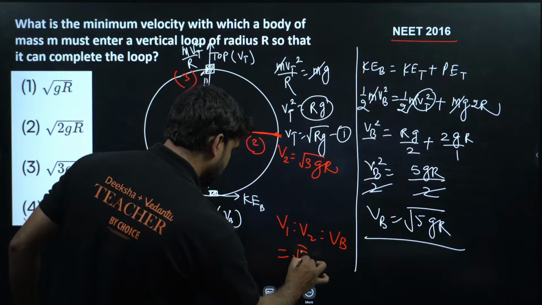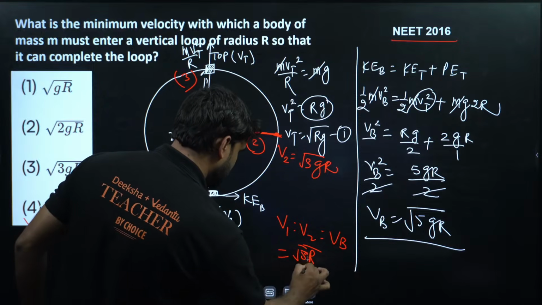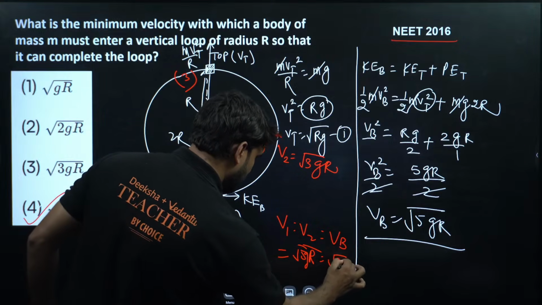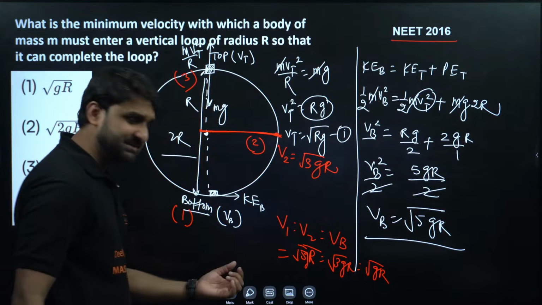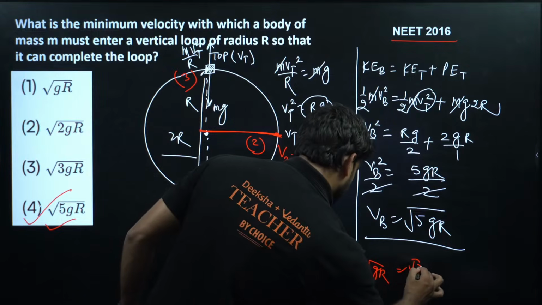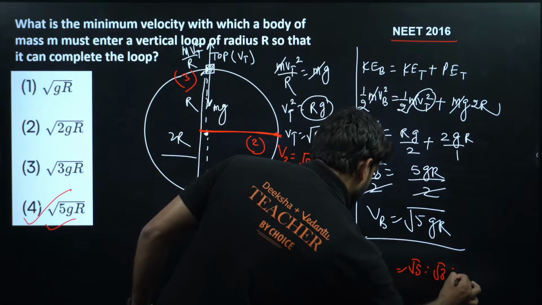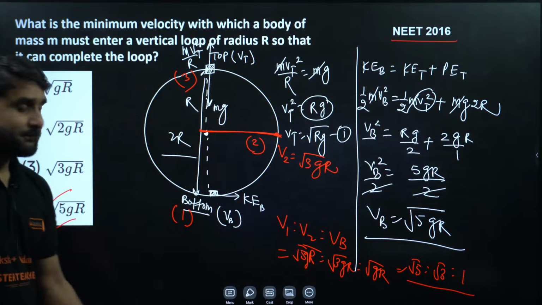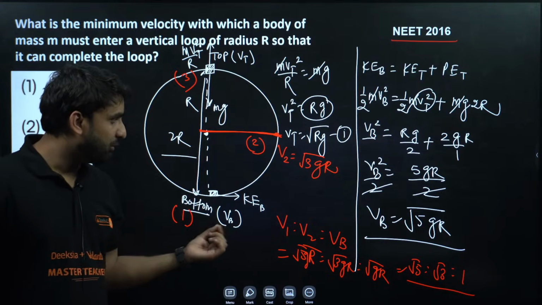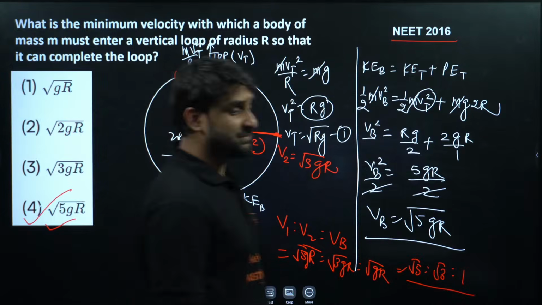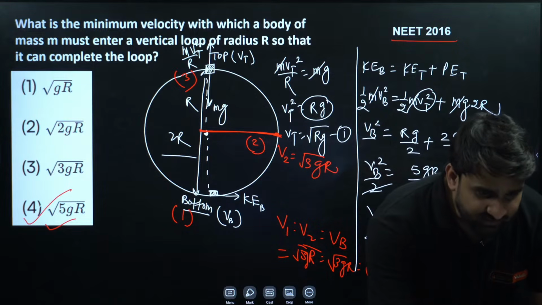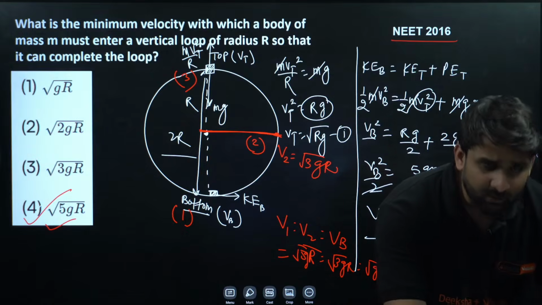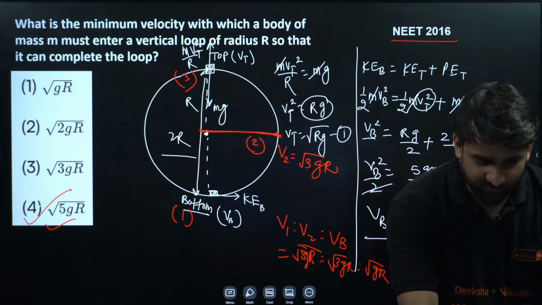Under root 5gr ratio under root 3gr ratio under root gr. So under root gr cancels. So we are getting here under root 5 ratio under root 3 ratio 1. This is the relation, the speed ratio if a body is in motion on a vertical circle. I hope this is clear to you all. Yes sir, is it clear to everyone? Yes Mohan? Yes, under root 5gr is correct. Very good, superb champion.